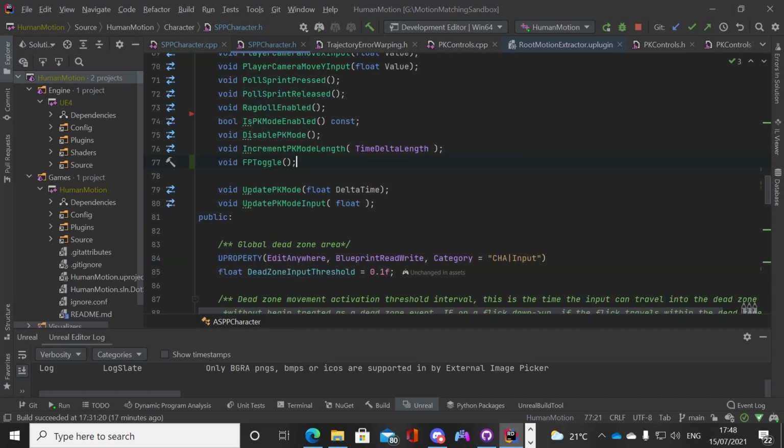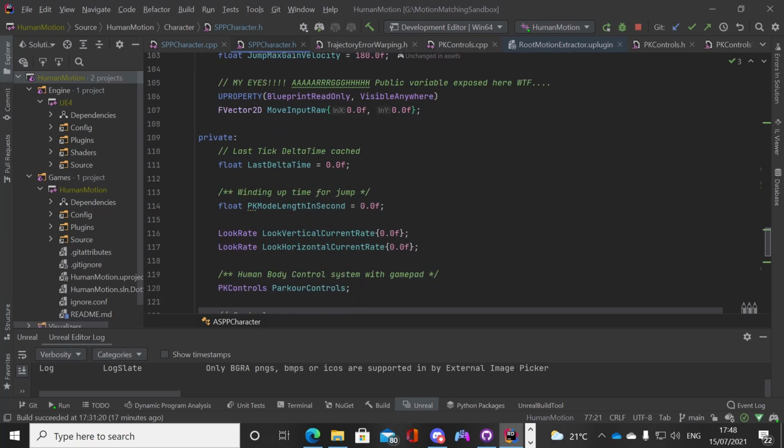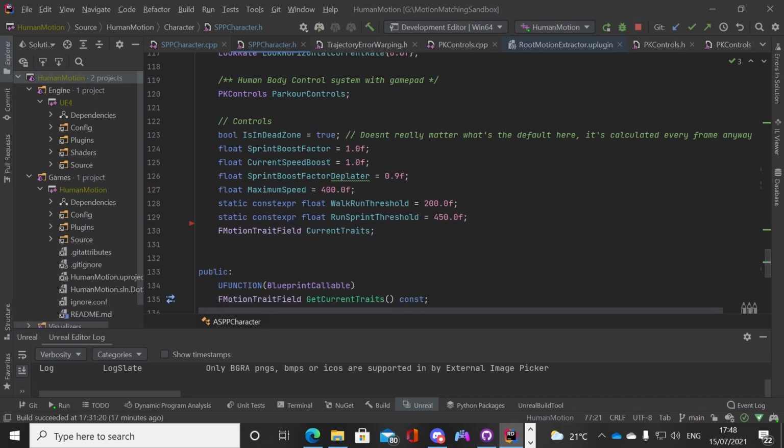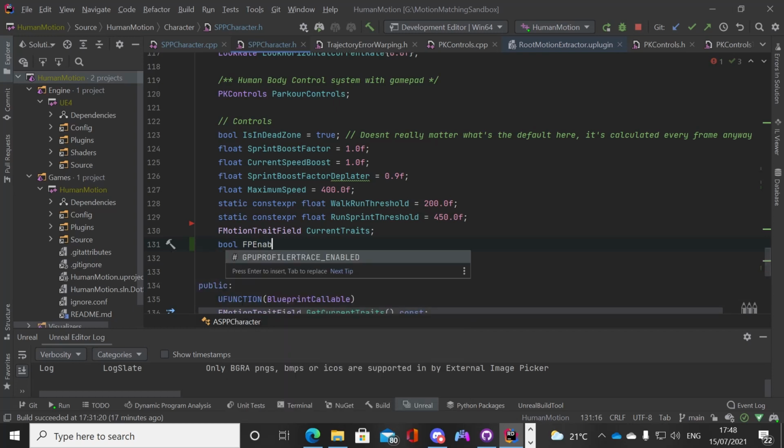So we need to create a Boolean variable. I'm going to do this in private because this variable shouldn't really be accessed anywhere other than this method, because that's the only place it's going to be used, and we don't want any other classes or anything like that to use it. So we're going to make a private variable, and this is going to be a bool, and we're going to say first person enabled.